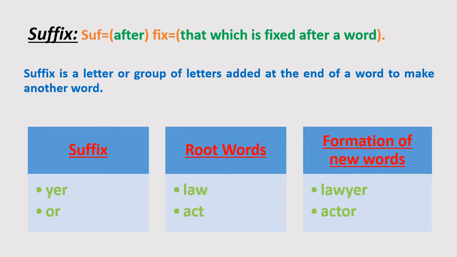Notice that the word law is fixed. We got the new word just by adding yer after the root word, and then we got lawyer. Another root word is act. The same case is used in the word.